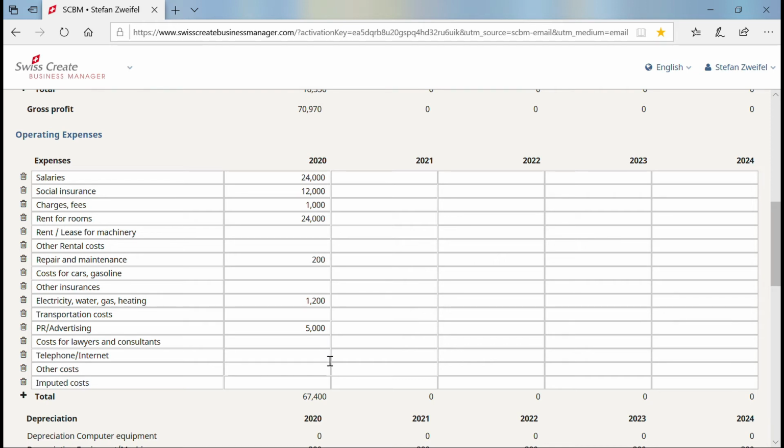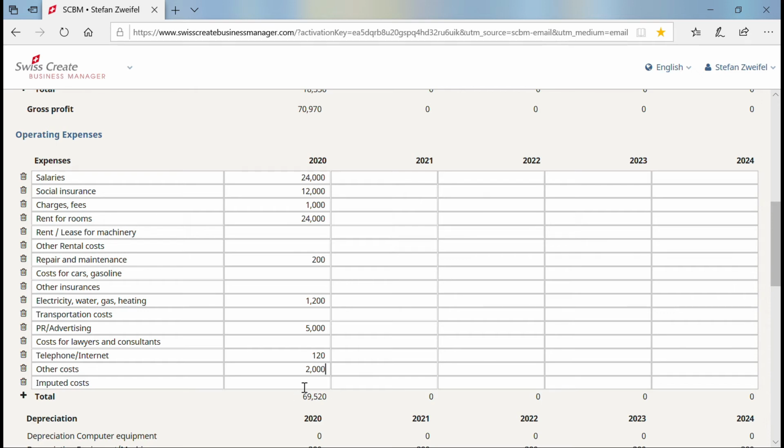Telephone, internet. I use my private mobile. This is about $40 a month. I could charge the coffee shop with 25%, so it's $10 a month and $120 a year. Other costs. I calculate a reserve position of, let's say, $2,000 a year.